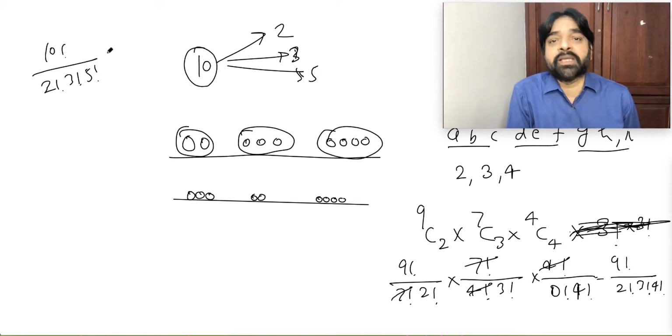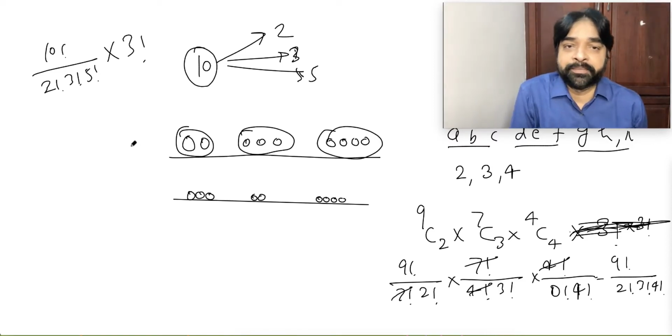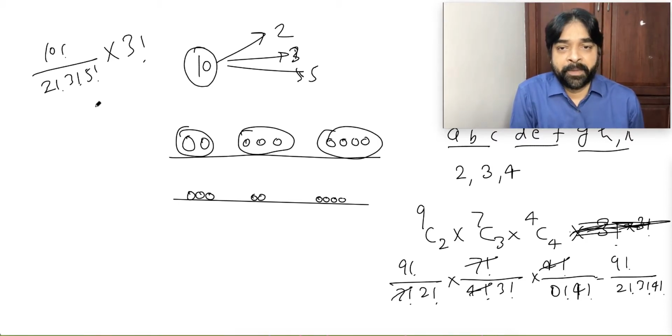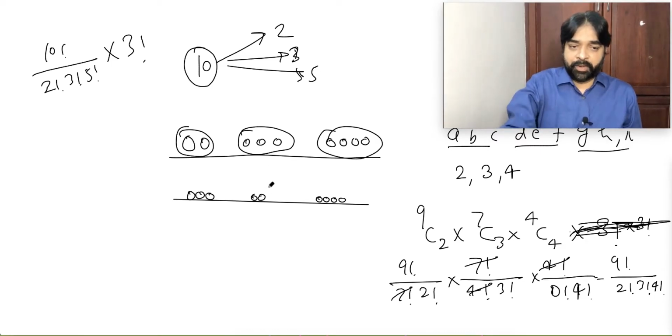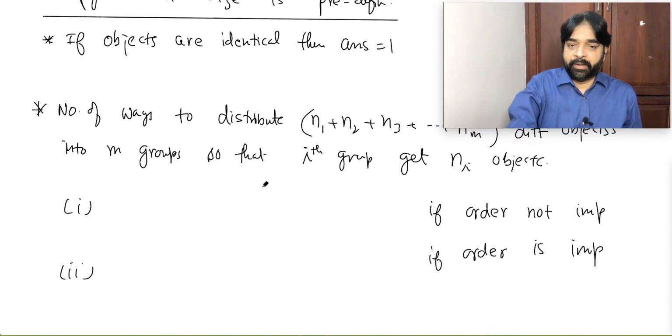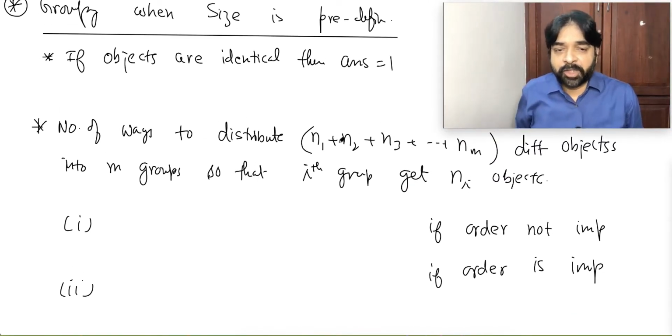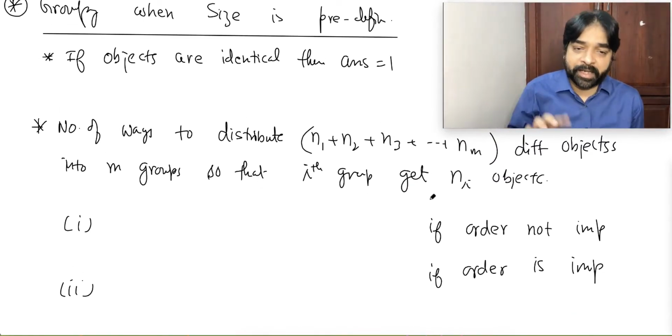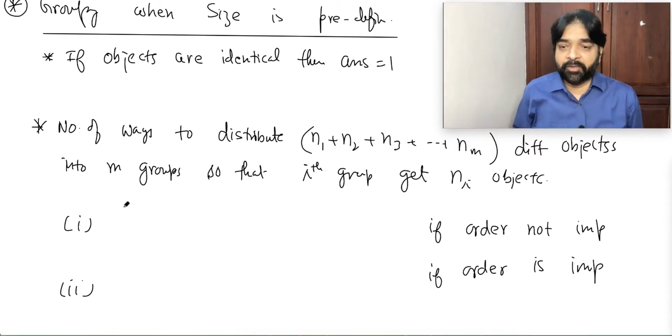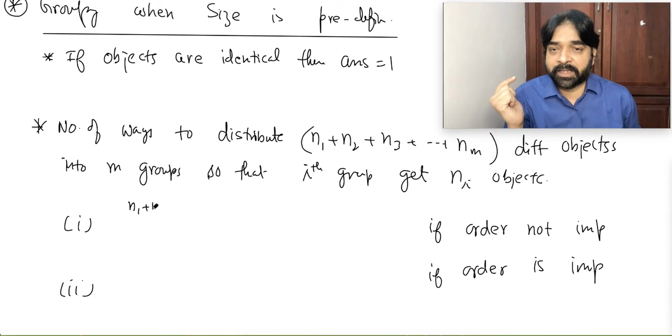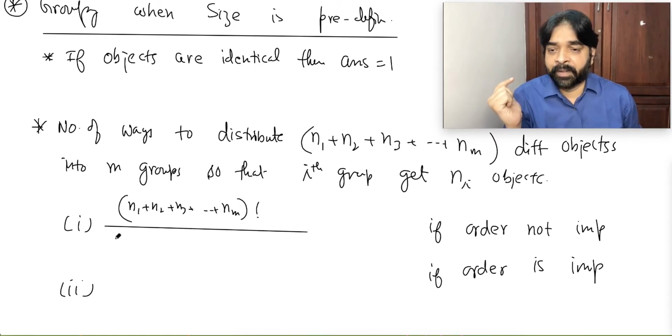Order important means somebody is there to receive the group, so we multiply by 3 factorial. All of you able to understand the point? This is what the situation will be. Look carefully. Number of ways to distribute these different objects into M groups so that every group gets different objects. In the first case, the answer you can easily tell: (n1 plus n2 plus n3 and so on up to nm) factorial divided by n1 factorial, n2 factorial, n3 factorial.